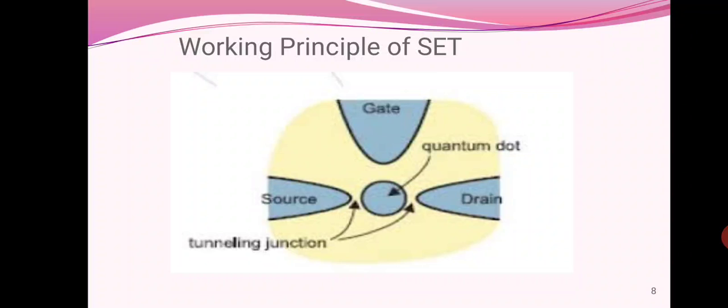Therefore, the electrons cannot move simultaneously but pass one by one. In this way, the Coulomb blockade energy is responsible for suppression of simultaneous transfer of electrons. This is known as Coulomb blockade.